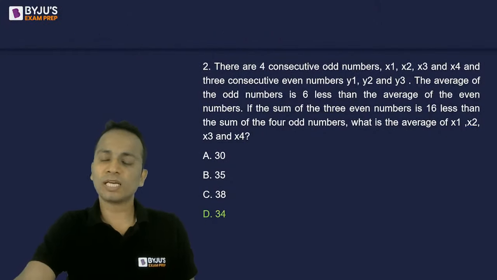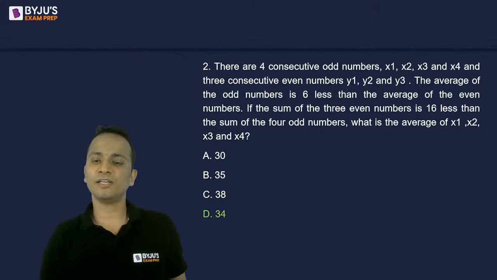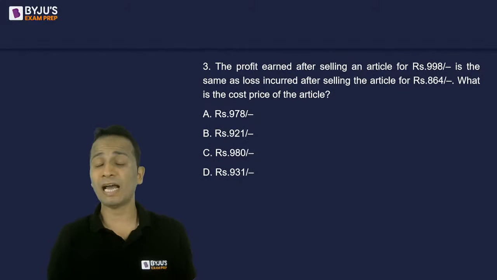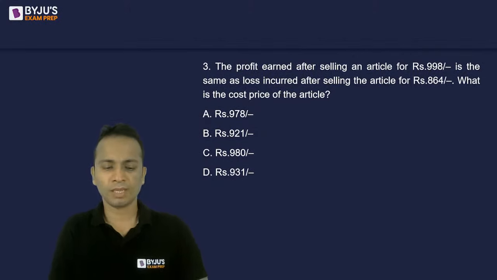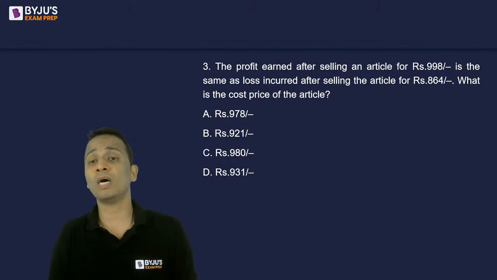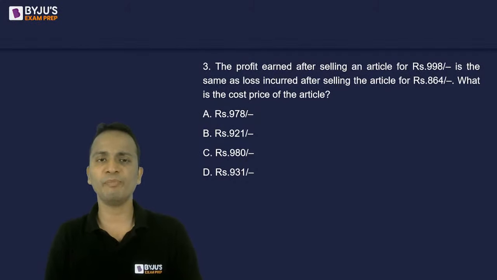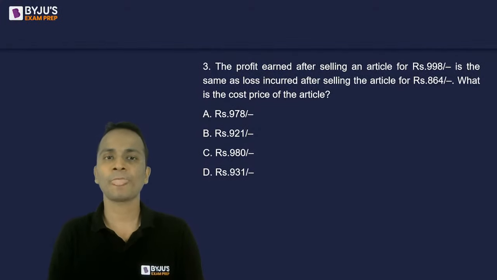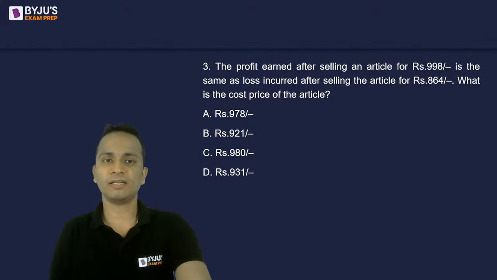Chaliye, so question number 2, the correct answer is option D, that is 34. Let's move on to question number 3. Question number 3, I want this answer in less than 30 seconds. बहुत basic question उठाया है मैंने, because I have to take care of the students who are still struggling with the basics. So look at this question and quickly give me the answer. The profit earned after selling an article for rupees 998 is same as the loss incurred after selling the article for rupees 864. What is the cost price of the article?